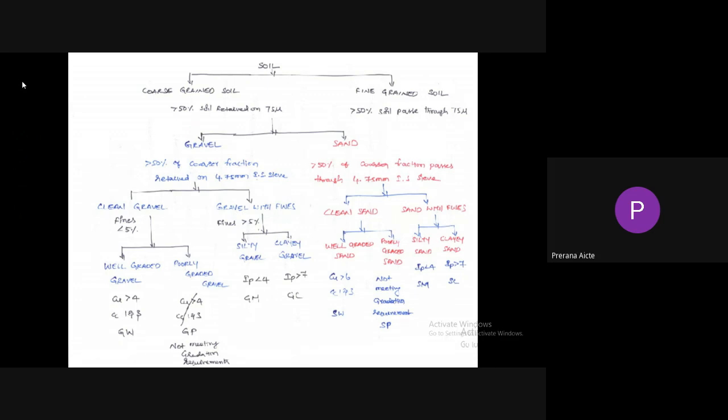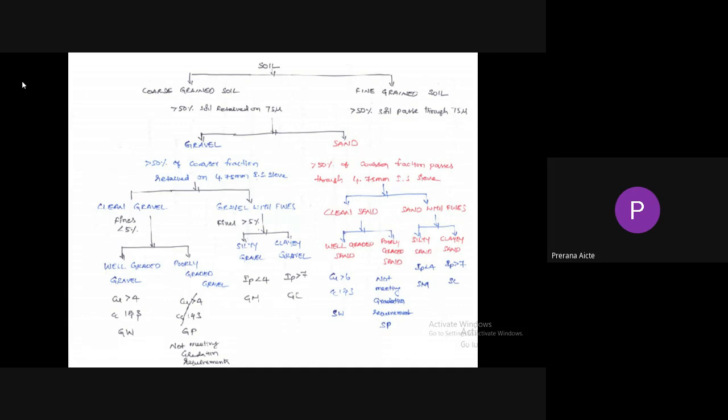In a given soil mass, if more than 50% of the soil is retained on the 75 micron IS sieve, then the soil is known as coarse grain soil. If more than 50% of soil passes through the 75 micron IS sieve, it is called fine grain soil. That means particles larger than 75 microns are coarse grain, and particles smaller than 75 microns are fine grain soil.